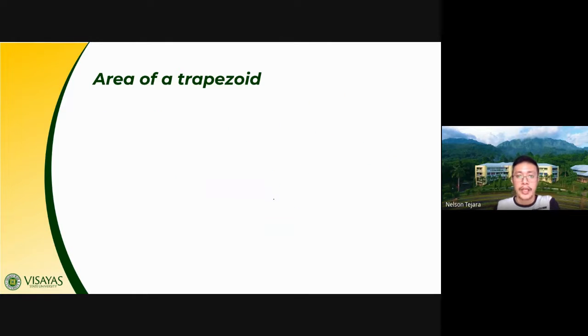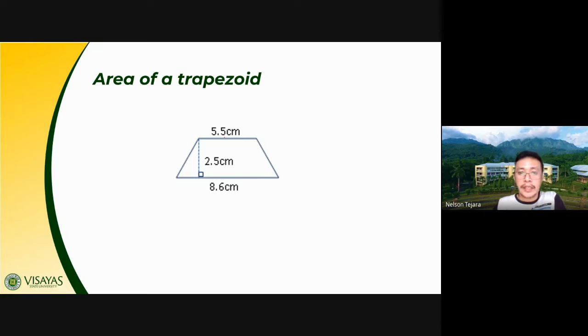Okay? Try this example. A trapezoid, class, whose bases measure 5.5 centimeters and 8.6 centimeters respectively, and a height of 2.5 centimeters. Then you were tasked to get its area. And class, area: how many square units can we fit into this figure? So how many square units can we fit inside this trapezoid? That's the concept of area.